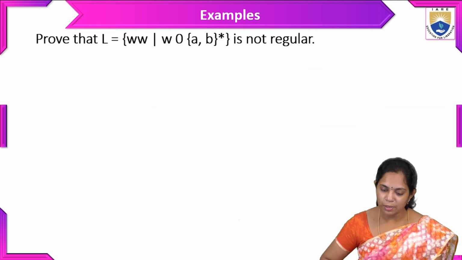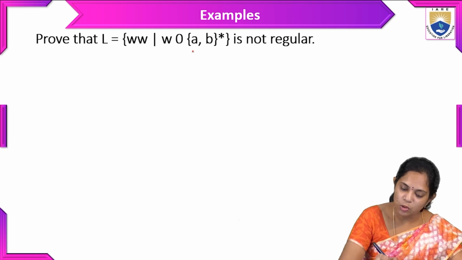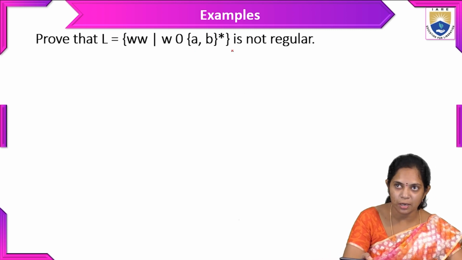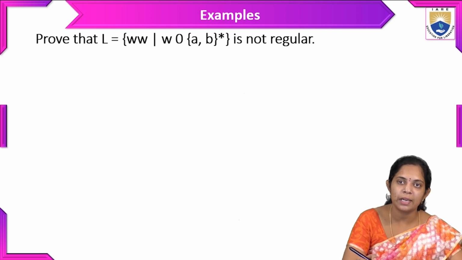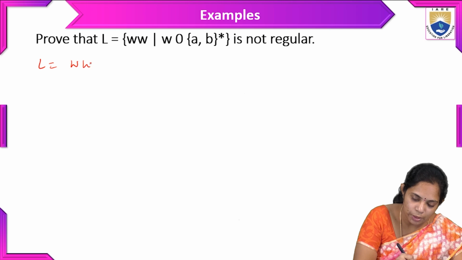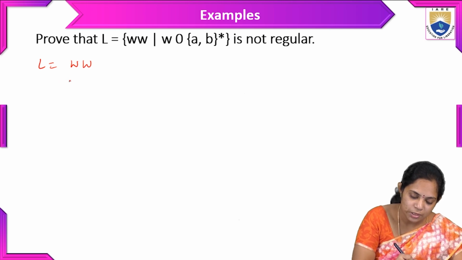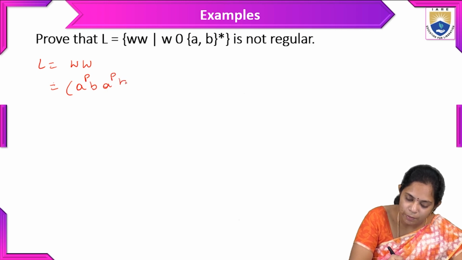And next example. Here we have to take w which belongs to {a, b}star. We have to prove whether this given language is regular or not. So here L is equal to ww, which is a combination of a power p, b and a power p, b.